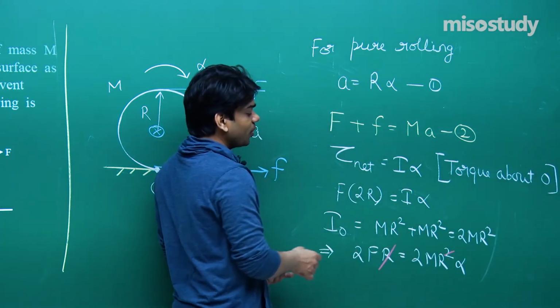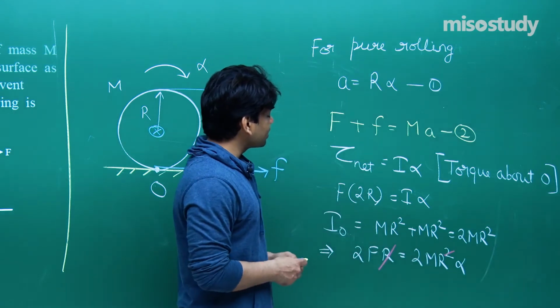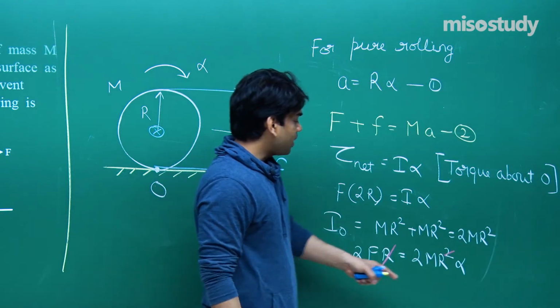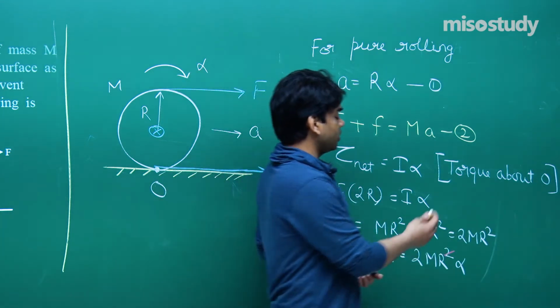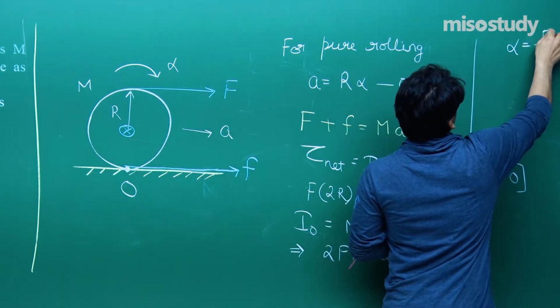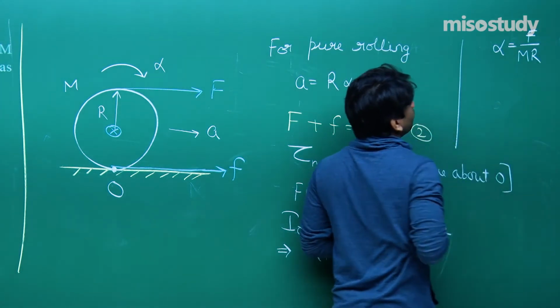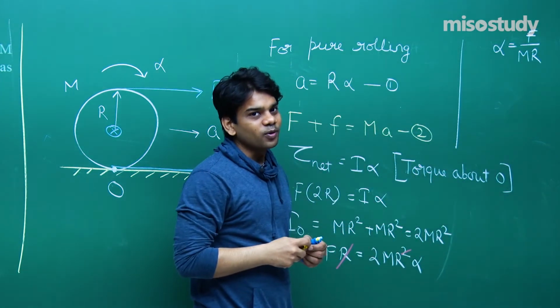Now from here, can we write the value of alpha as F upon mr? Value of alpha as F upon mr. So let me write here, value of alpha is equal to F upon mr. This is what we can comment about alpha.